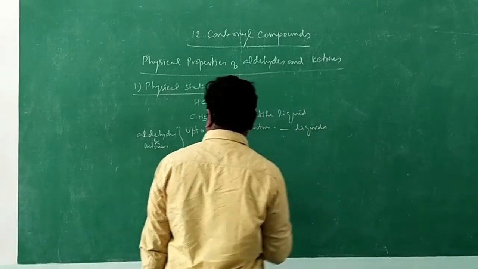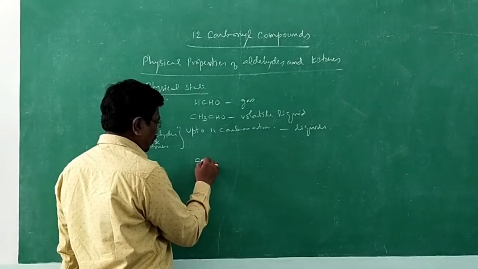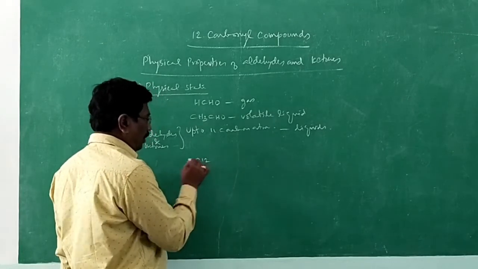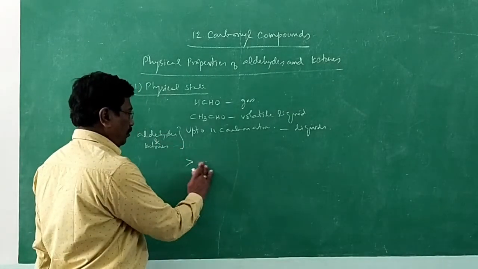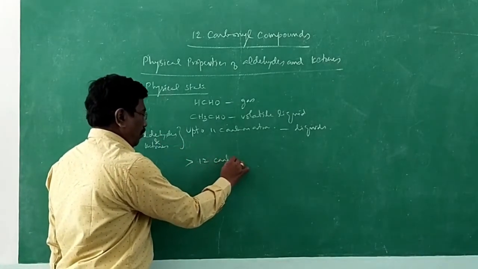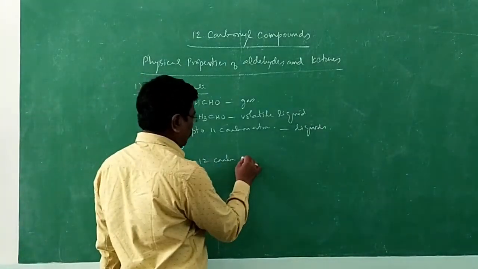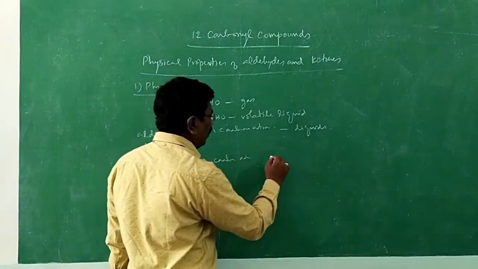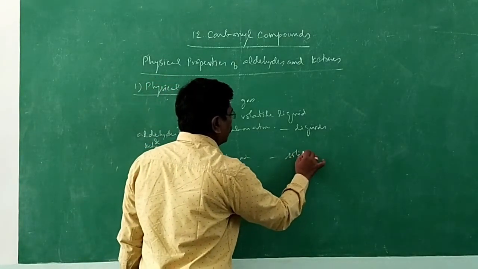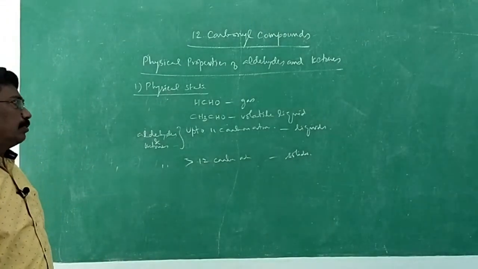Still higher, greater than 12 carbon atoms. Aldehydes and ketones containing 12 or more carbon atoms, equal to or greater than 12, are solids. So to start with waxy solid and heavy solid, likewise it goes.